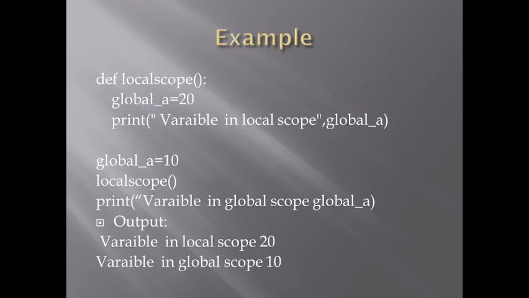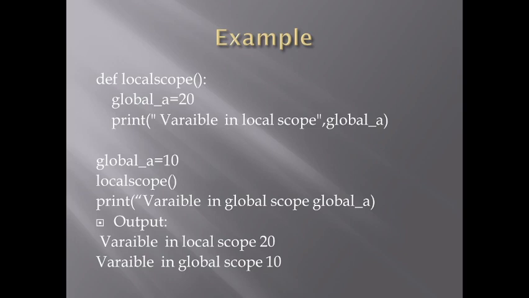Now see what we are doing. We are again using the same program, but now we have removed the line global global_a. We have not used the global keyword.